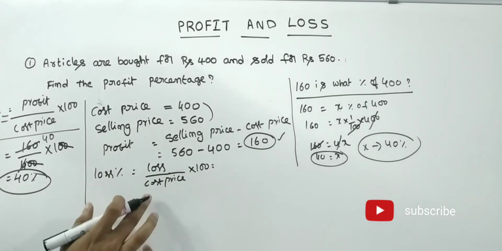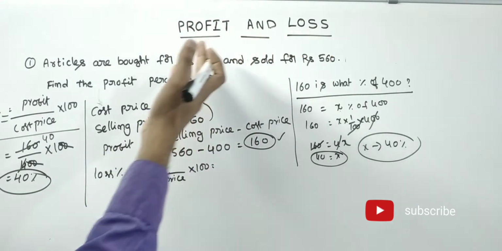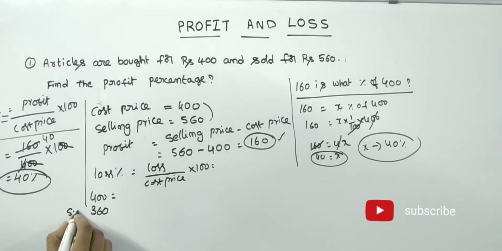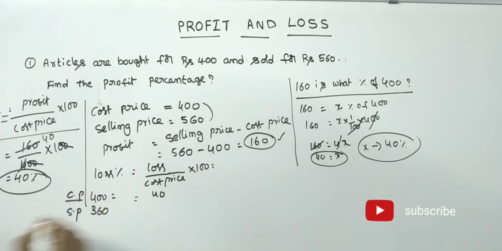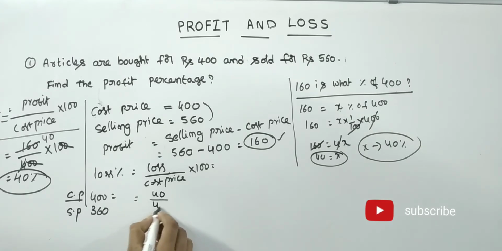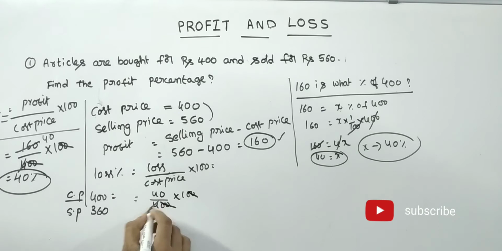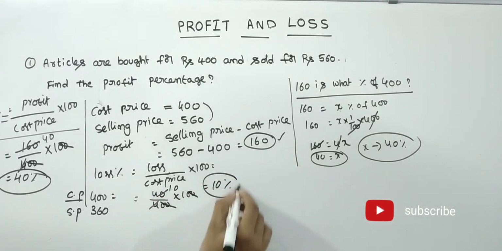See friends, loss percentage is loss by cost price into 100. Suppose he bought that item for 400 and the selling price is 360. What is the loss here? 40 rupees he got as loss. Then 40 by 400 into 100, two zeros cancel, 4 tens. That means he got 10 percent loss.